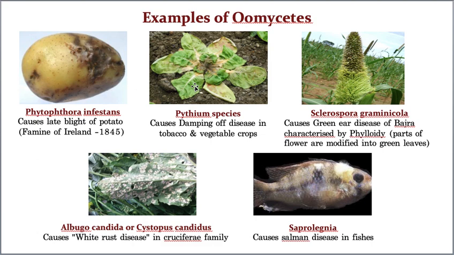Hope you understood now. Now I'm taking another example. The other example is Sclerospora. Sclerospora causes green ear disease of bajra. Okay, green ear disease of bajra. What is the meaning of green ear disease of bajra? Actually, in the green ear disease of bajra, you can observe one characteristic property called phylloidy. What is the meaning of phylloidy? Phylloidy means some of the parts of the flower are modified into green leaves.